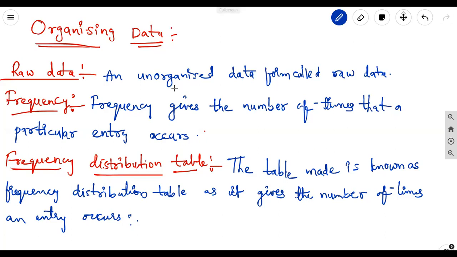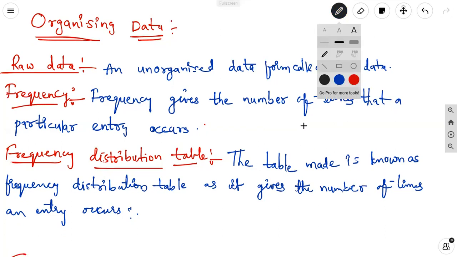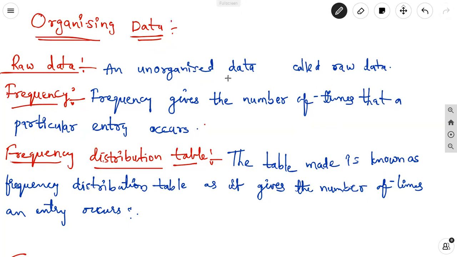Raw data is nothing but unorganized data. Unorganized data is called raw data, for example, when we collect information from a colony, how many children are there in each and every family. That collection of data is unorganized data, which is called raw data.